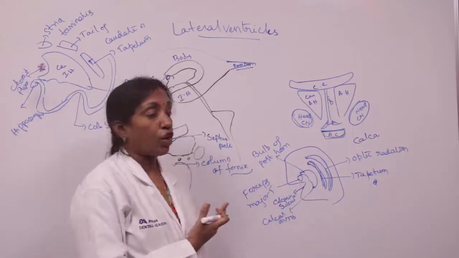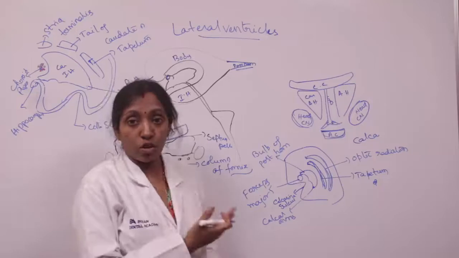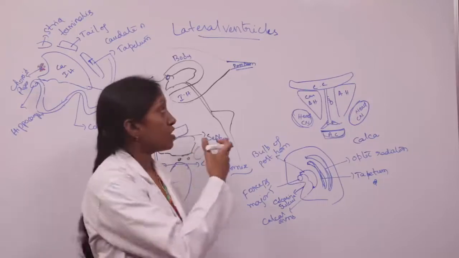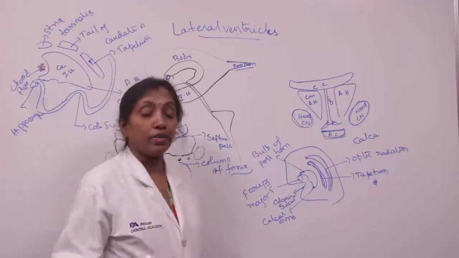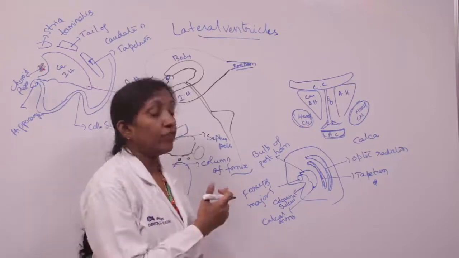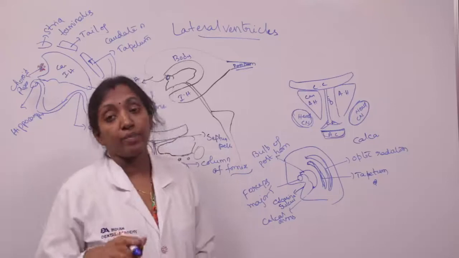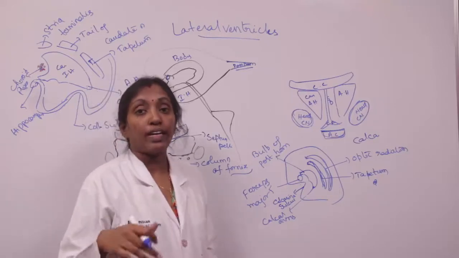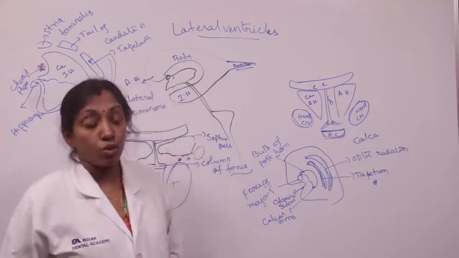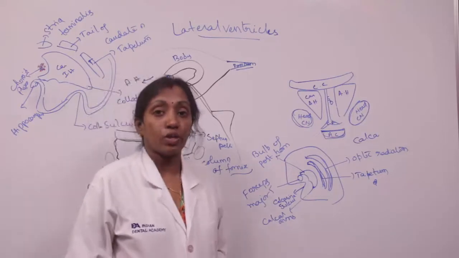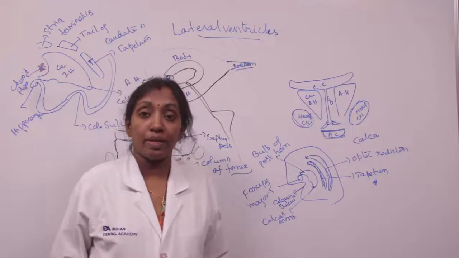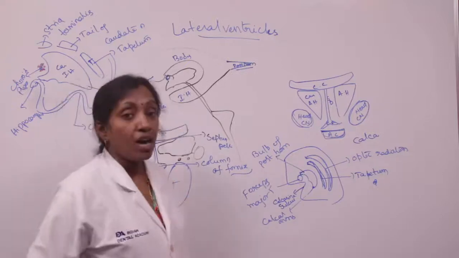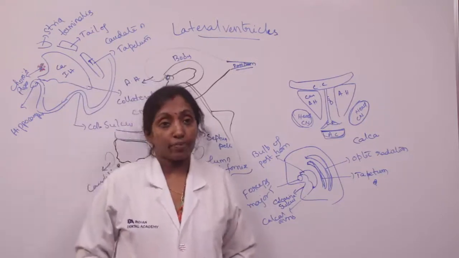The lateral ventricle of the brain contains CSF, and this CSF drains into the third ventricle through the foramen of Monro, and from the third ventricle it goes into the fourth ventricle through the cerebral aqueduct. From the fourth ventricle, it enters the subarachnoid space through two foramina, that is the foramen of Luschka and the foramen of Magendie. We will discuss them during the fourth ventricle.